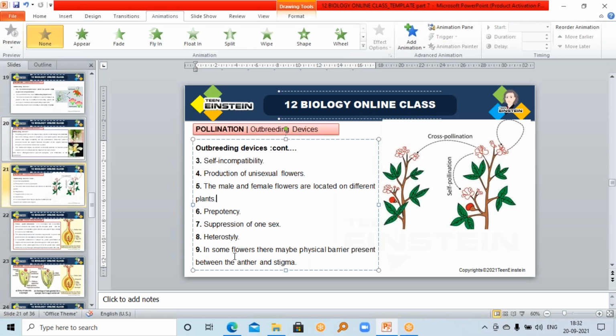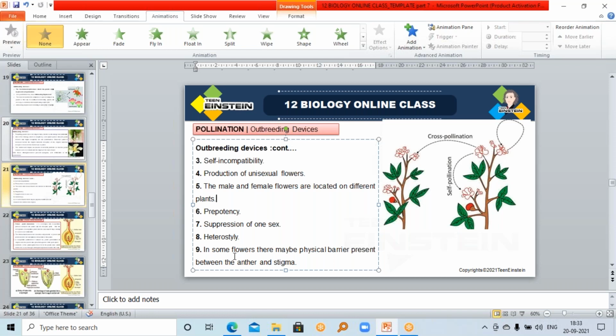So for example, note down for heterostyle, oxalis. In oxalis, 3 types of flowers are produced. So it is called heterostyle, in the case of the difference in the length of style and stamen. So there are 3 types of flowers in oxalis. That is called heterostyle.